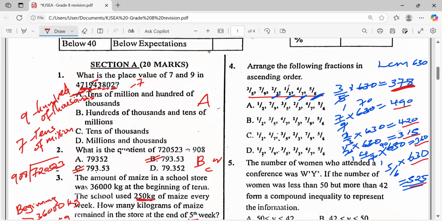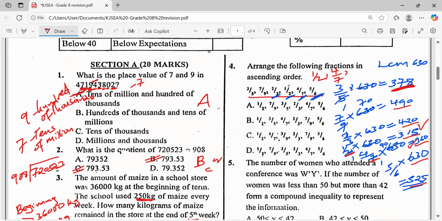Where do we start? Very good. 315 is which fraction? Is half, isn't it? Is half, then comma. We are done with this. Then 360. Is it 378 or do we have 360? We have 360 here. Yes, be vigilant. We have 4 against what? 4 against 7. Very good.